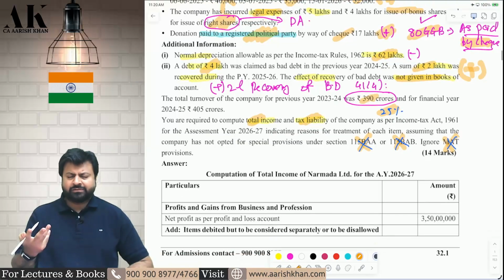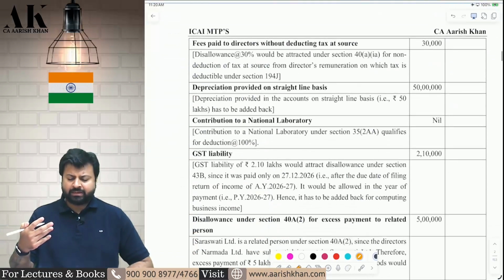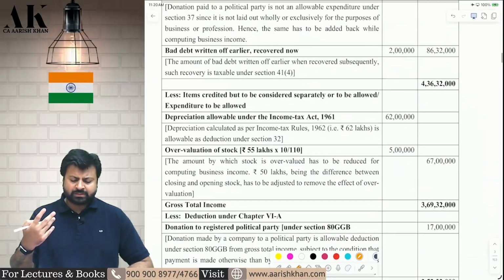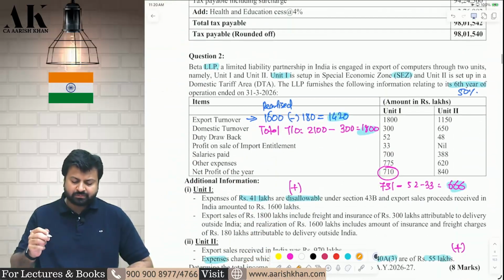After that, it's a very simple question, nothing great as such. Just compute tax, 25% tax. If applicable, apply surcharge also, and 4% cess. That's it. It's a very, very simple question.